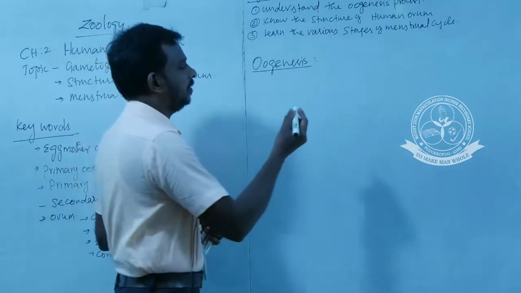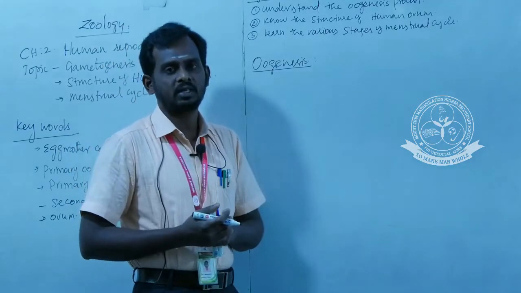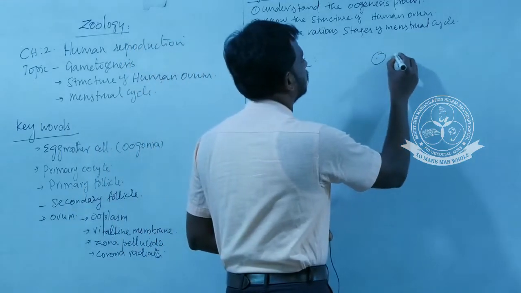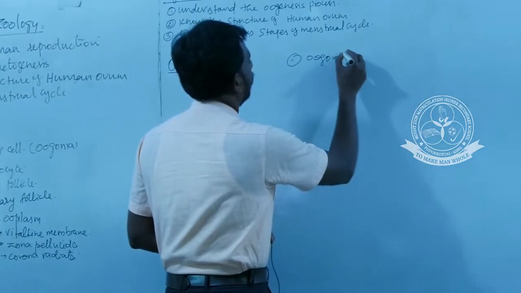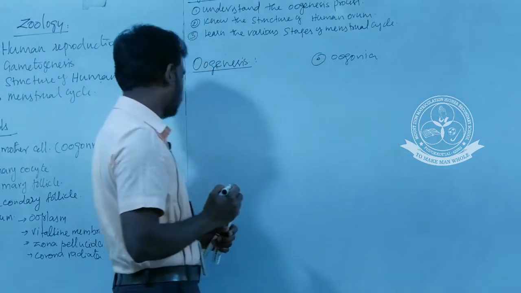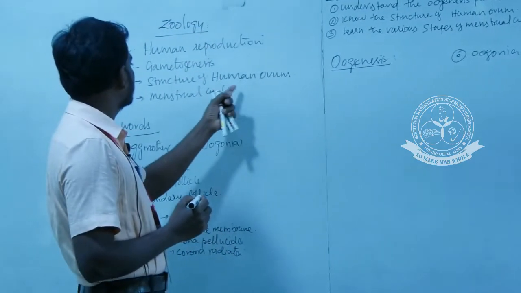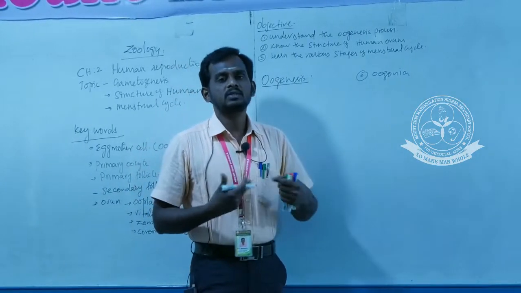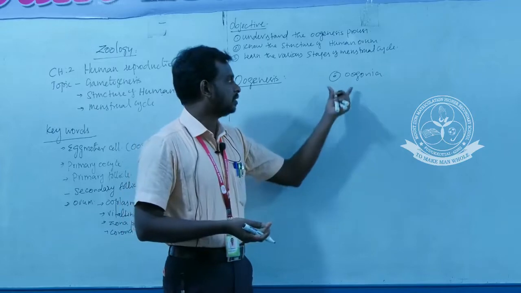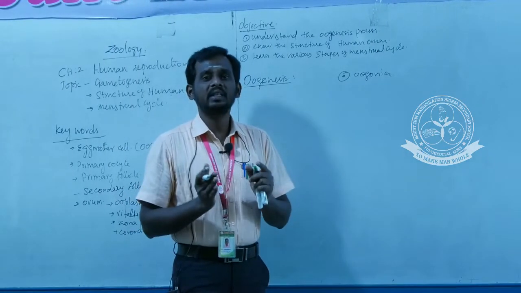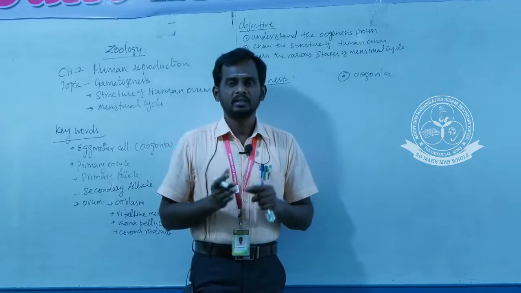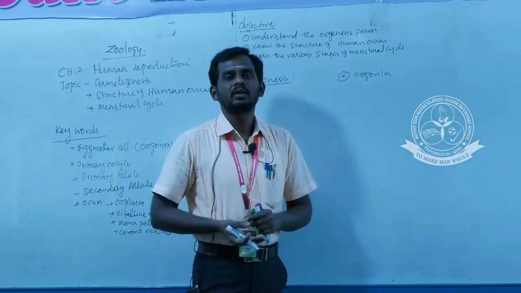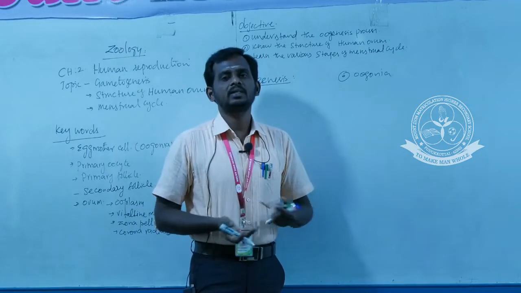Okay. And what is the basic structure that helps in the formation of this egg? Oogonia. This is the basic structure. Oogonia is otherwise called the egg mother cell. This oogonia is going to produce an ova. This oogonia is developed during the fetal stage of the female baby. That means when the mother carries a female baby, the baby's ovary also contains this oogonia.